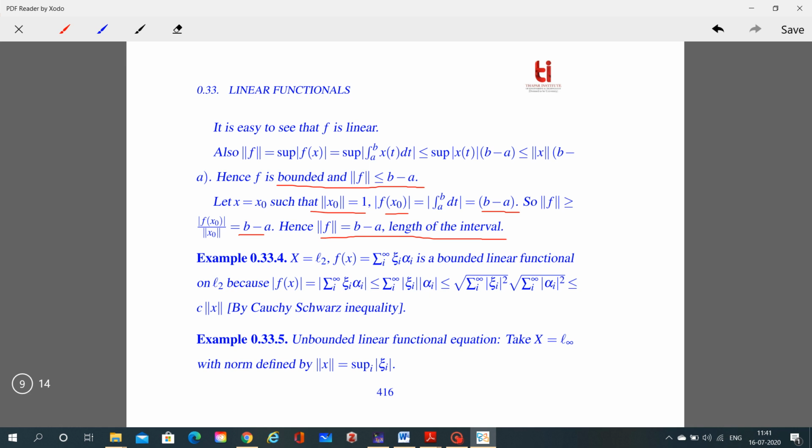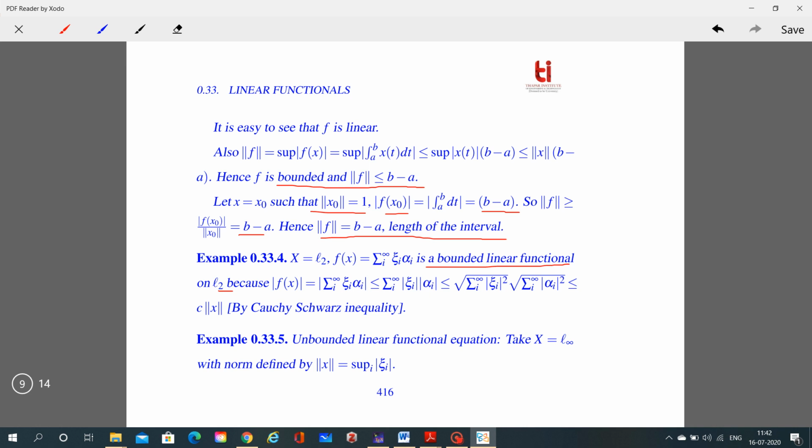Similarly, if we define the L2 space, the functional f(x) equal to the summation of xi_i alpha_i is a bounded linear functional on L2. So define f(x) equal to the summation of xi_i alpha_i, which is less than or equal to the summation of modulus of xi_i times alpha_i by the Cauchy-Schwarz inequality. This is less than or equal to c times norm of x. We get the result.